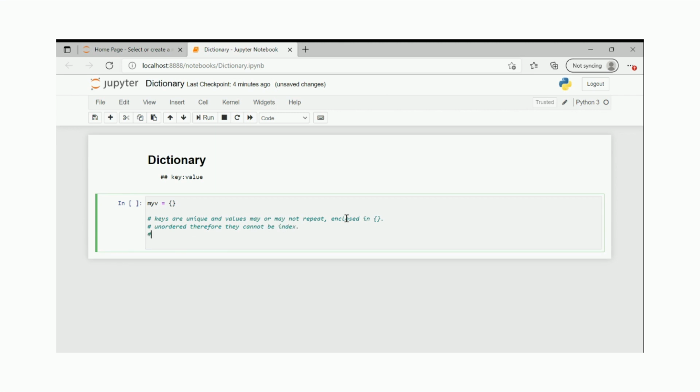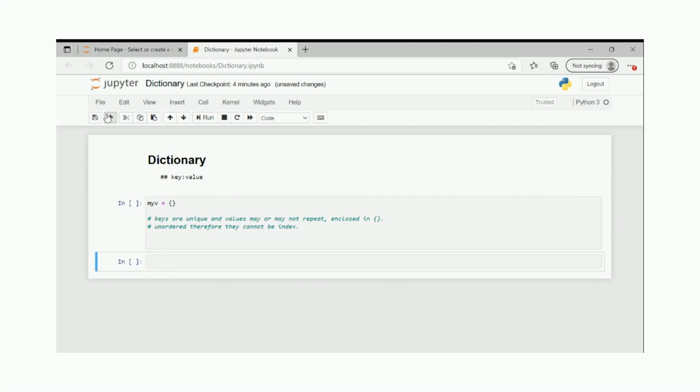Like, if you remember list, every element in a list is indexed. My L, for example, this is a list. I know that 1 is available at the 0th index, 2 is available at the first index. In dictionary, you do not have such order. That's why it is unordered. Every value is dependent on its key, and key can be placed anywhere.